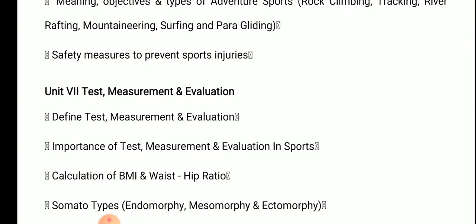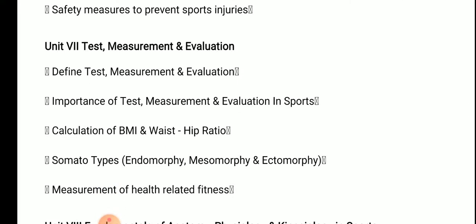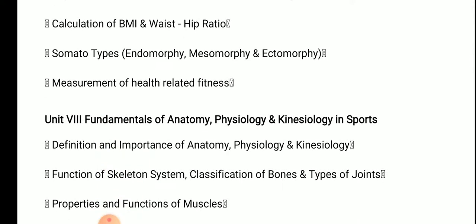Here we learn the calculation of BMI, and the somatotype of the human being, etc.